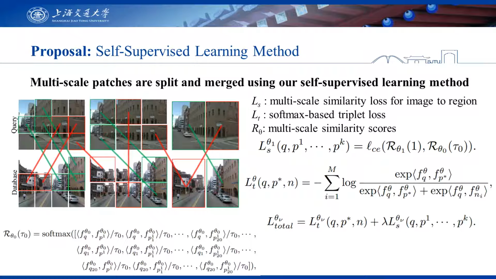This is an illustration of how multi-scale patches are split and merged in our self-supervised learning. The feature maps of these patches are fed to the group VLAD layer to generate corresponding descriptors. Cross-matching of these local descriptors is performed across query and gallery images to compute multi-scale similarity scores.